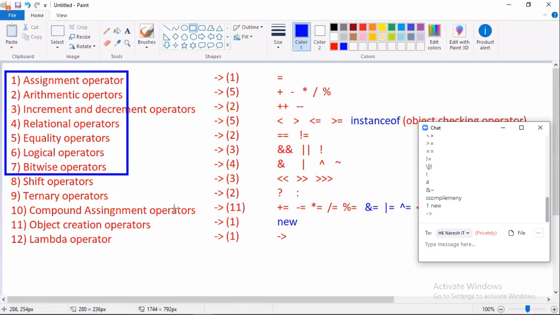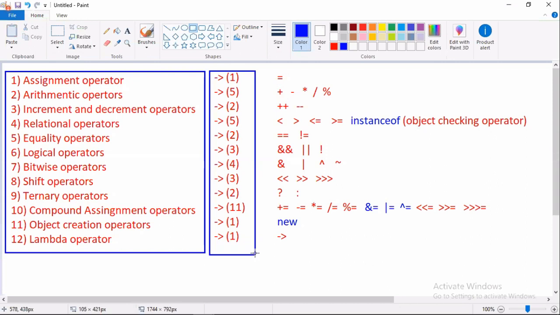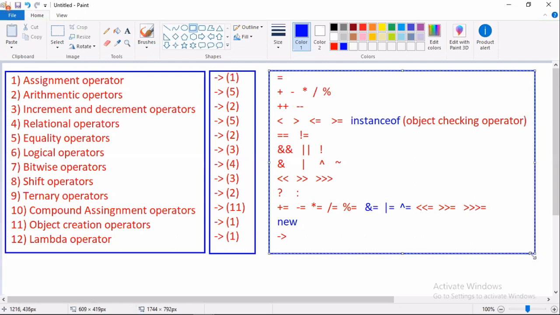So these are the total 12 categories. These category names change from faculty to faculty, textbook to textbook, book to book. Only the names will change, but the number of operators will not change.